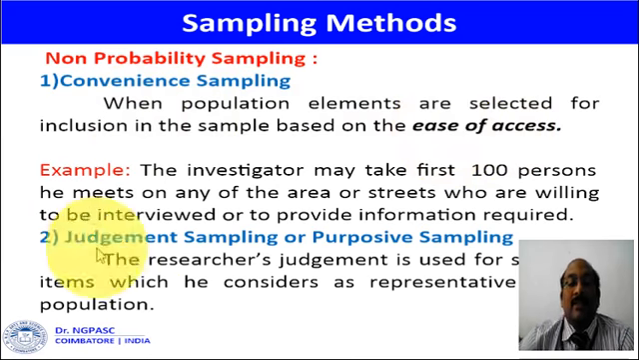The next one is judgment sampling, or purposive sampling. In this method, the researcher decides himself who will be included in the sample and who will be rejected from consideration. So here, according to the judgment of the researcher, the samples are selected, and the information is collected only from those respondents.